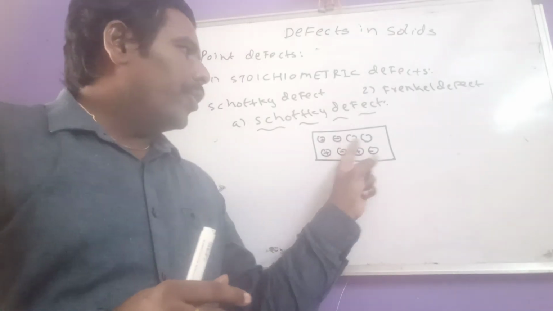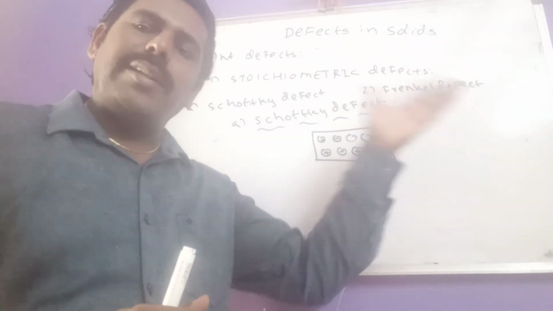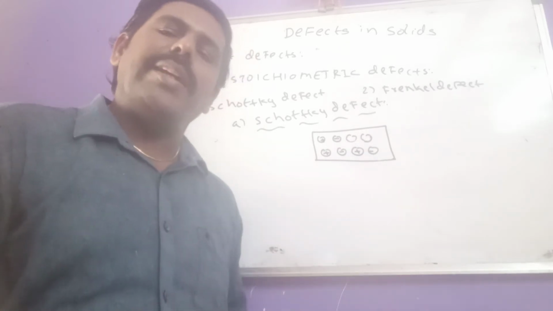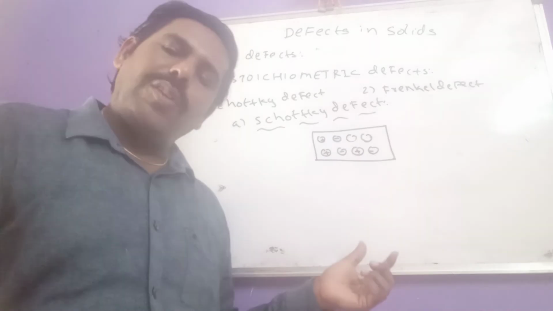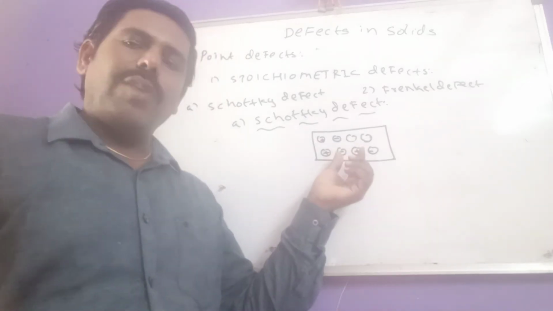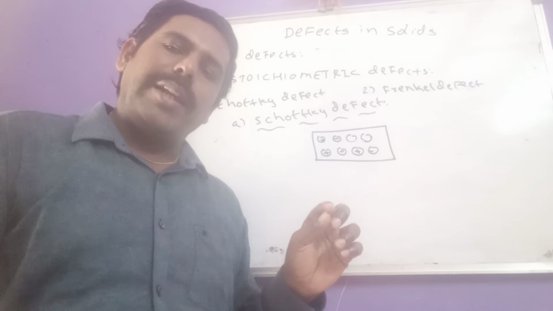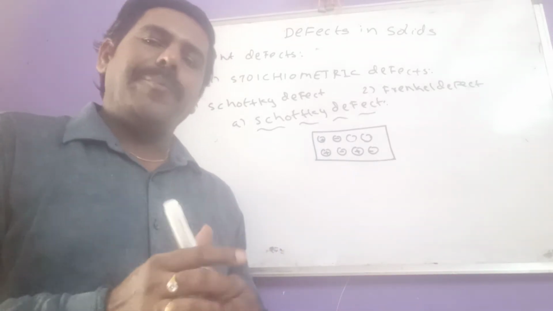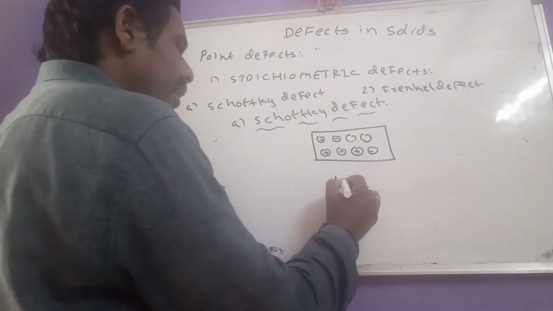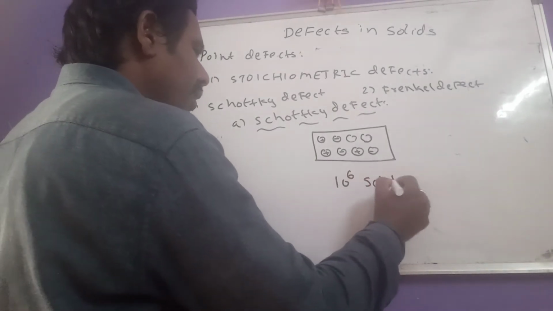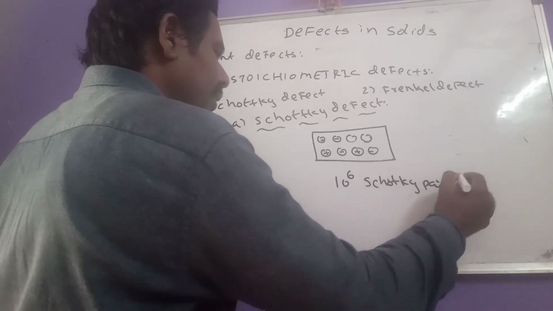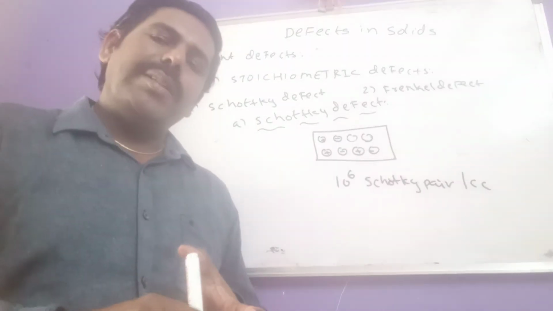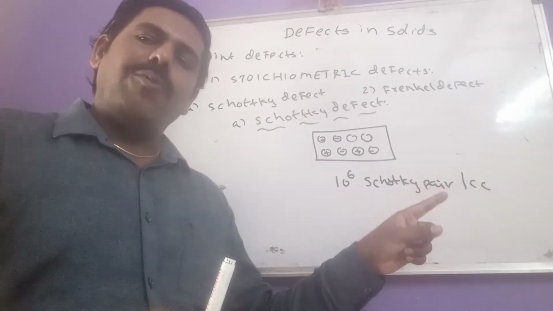Then, due to the loss of ions from the crystal lattice, the density of the crystal lattice decreases. So we have to remember this. Some more important points: if we consider NaCl, there are 10 power 6 Schottky pairs present per 1 cc.